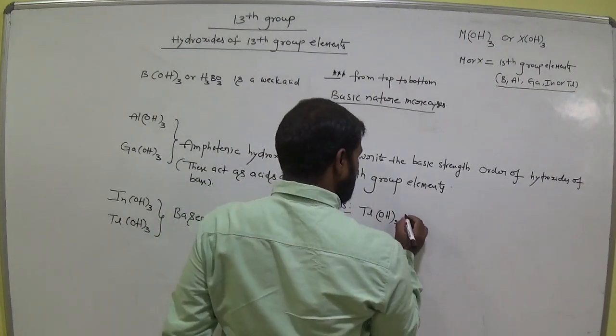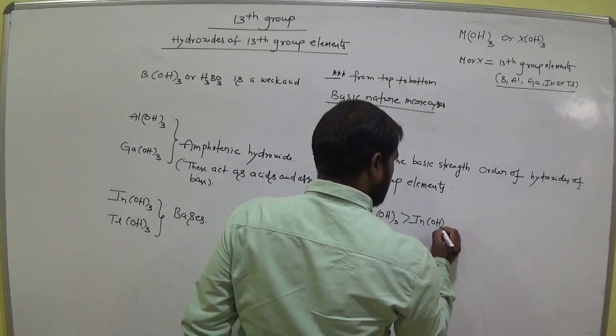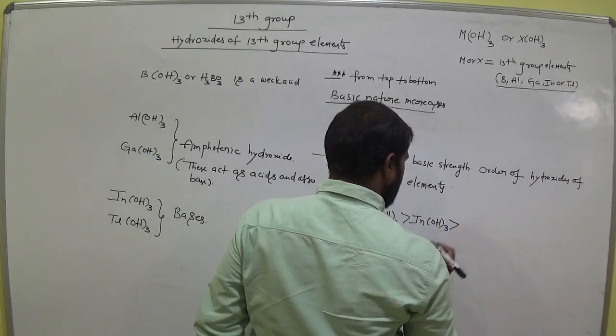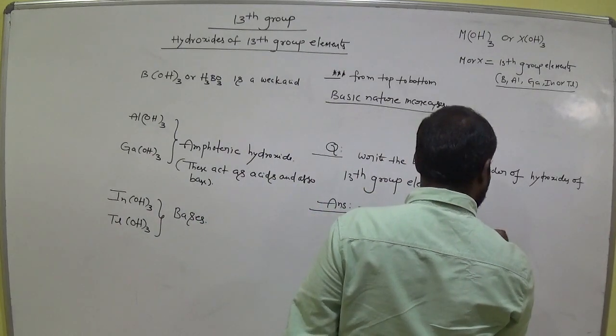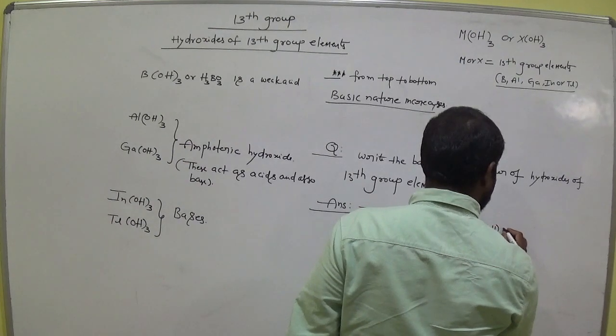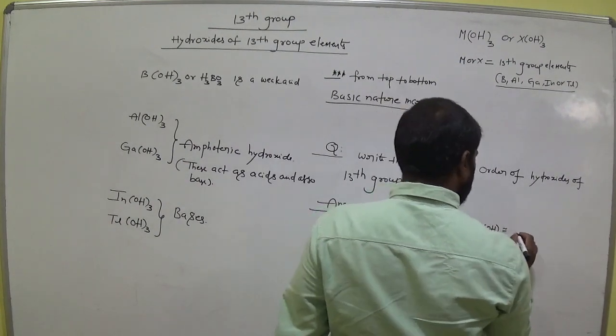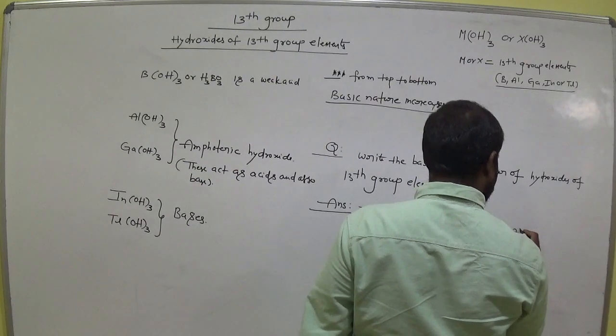And then indium hydroxide, and then gallium hydroxide. These almost all amphoteric, both act as acid and bases also, am I right?